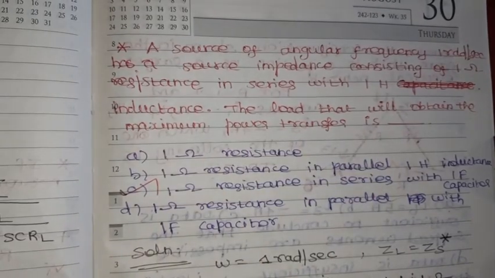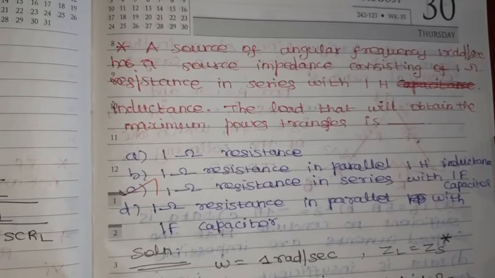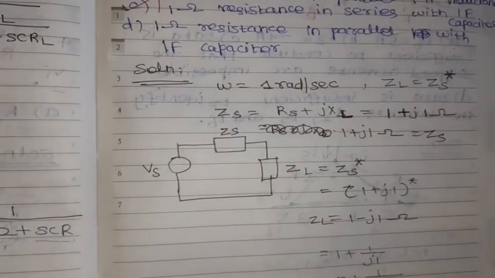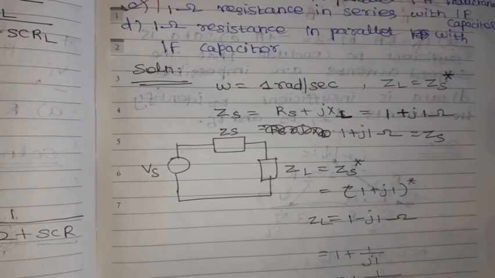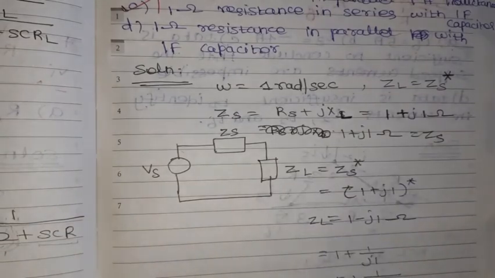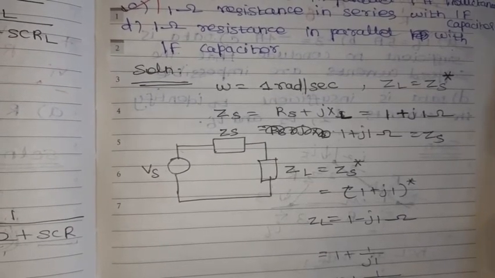The load that will obtain the maximum power is, so according to the maximum power transfer theorem, the maximum power is delivered to the load when RL equals RS.